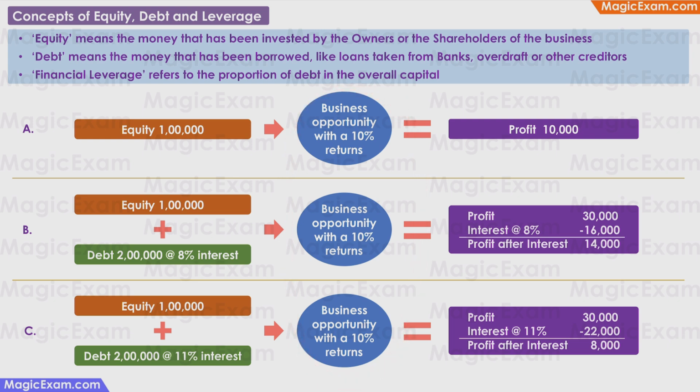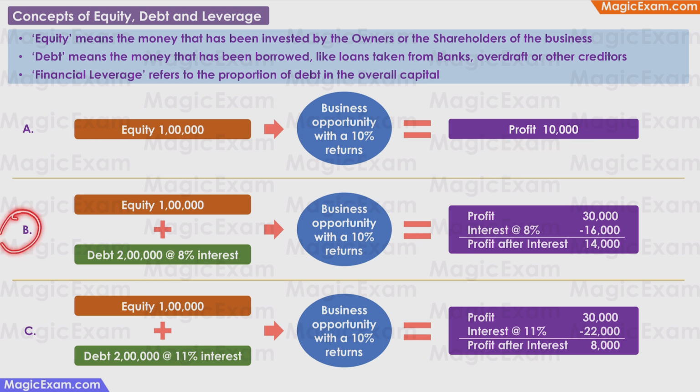The owners of company A have 1 lakh rupees of their own funds, which they invest into the opportunity. So this 1 lakh is equity. Because of their 1 lakh investment, they make 10% returns from the business. Because they don't have any debt, they don't have any interest payments. So the complete 10,000 is their profit.